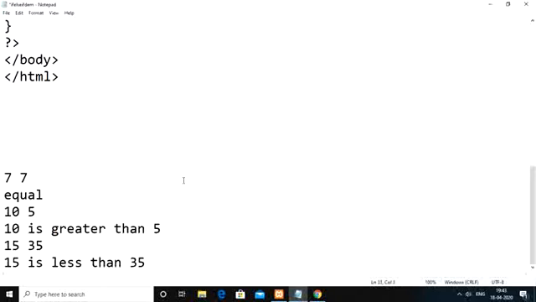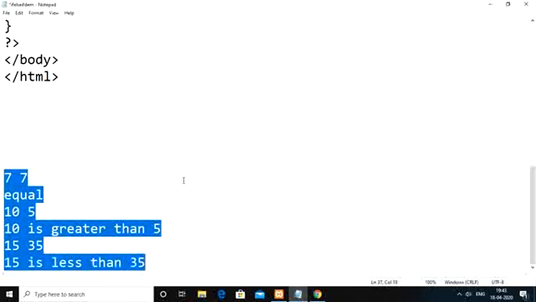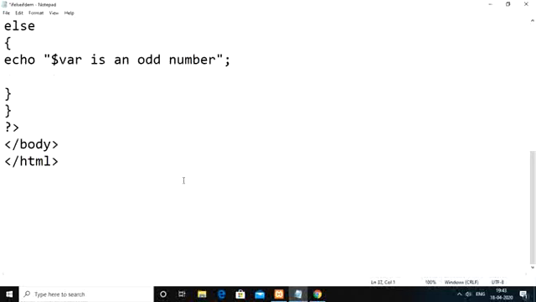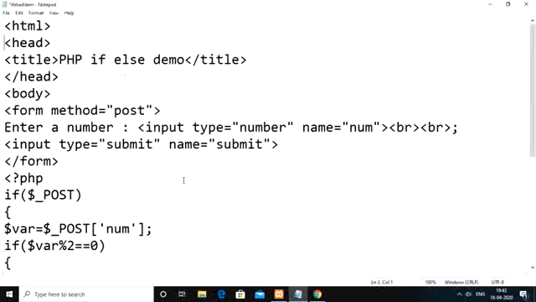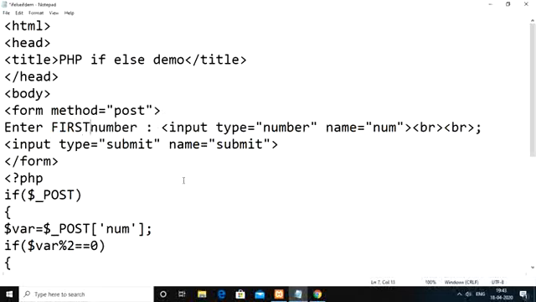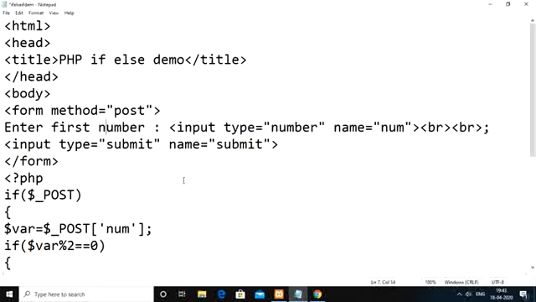For doing this, we need to take two text fields for reading two numbers. Those two text field values we need to receive in our PHP variables. So form method again post. Instead of enter a number, we take enter first number, input type number.